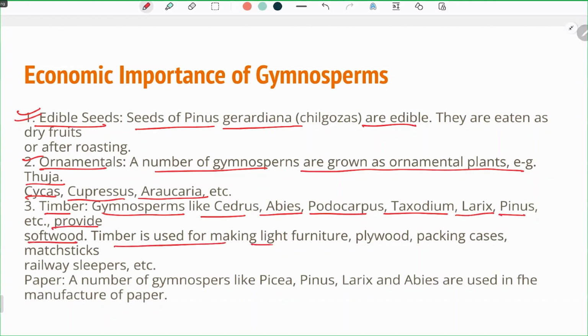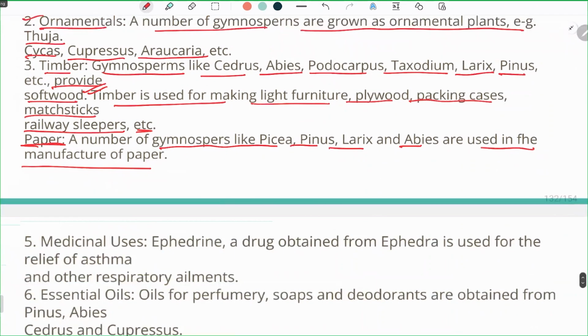Timber is used for making light furniture, plywood, packing cases, matchsticks, railway sleepers, etc. Paper is also extracted. A number of gymnosperms like Picea, Pinus, Larix, and Abies are used in the manufacture of paper.